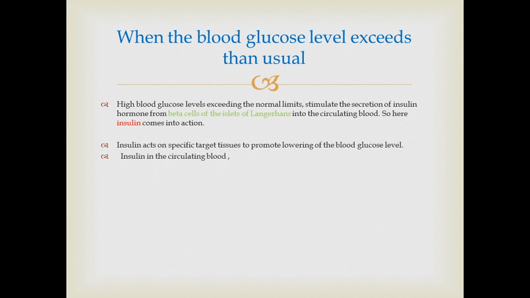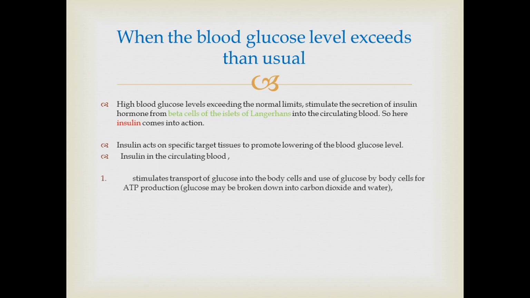Insulin in the circulating blood, the first thing that insulin does, is stimulate the transport of glucose into body cells and use of glucose by body cells for ATP production. There glucose can be broken down to carbon dioxide and water. So glucose will be used up by body cells, and then the amount of glucose can be reduced. Then second, conversion of glucose to glycogen in liver and skeletal muscle cells for storage.